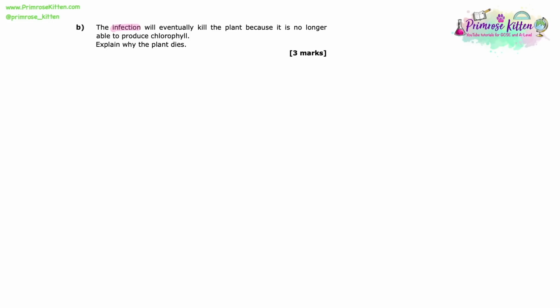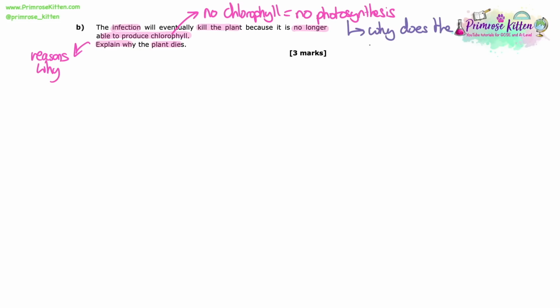The infection will eventually kill the plant because it is no longer able to produce chlorophyll. Explain why the plant dies. So we need reasons why the plant dies, and we've got to link it to it not being able to produce chlorophyll. So it's given us that bit of information at the start. So if a plant doesn't have chlorophyll, then it's not going to be able to carry out photosynthesis.